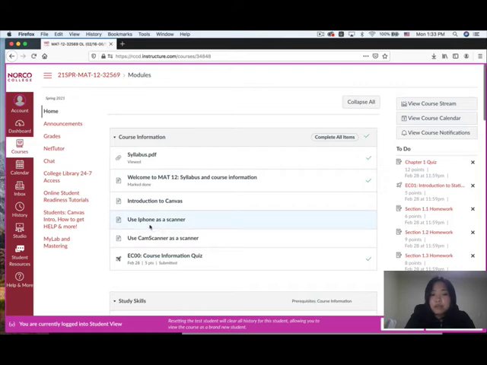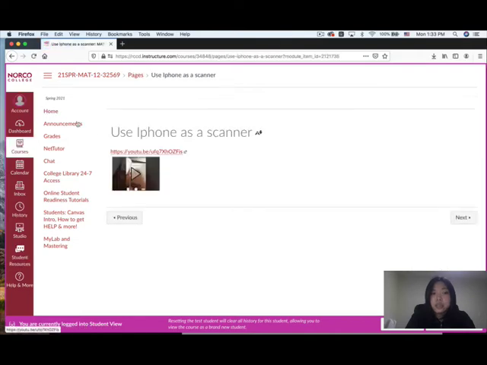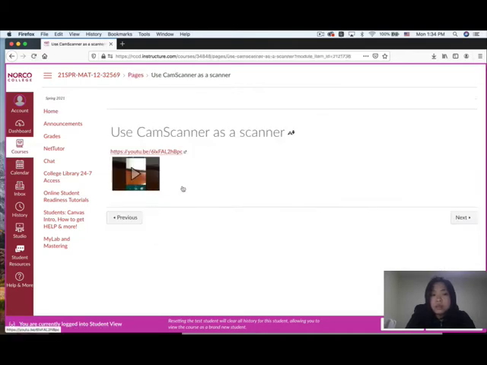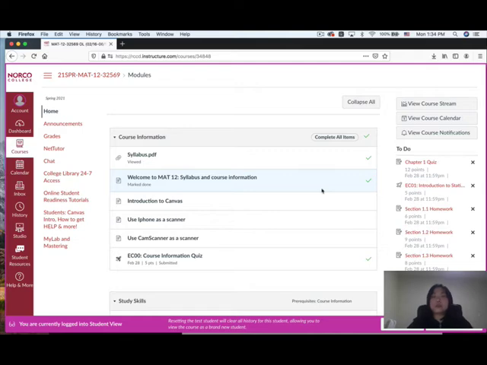If you have an iPhone, you could watch this video on how to use your iPhone as a scanner. Okay, if you don't have an iPhone, if you have a smartphone here, you could use the app Cam Scanner. The app Cam Scanner is free to download. Just watch the video on how to use Cam Scanner as a scanner. And again, if you don't have a printer, don't worry about it. You could write down the answer on a piece of paper, but make sure you combine a couple of pages into one PDF file and submit it to the midterm or final in here. You don't email me your exam, okay?